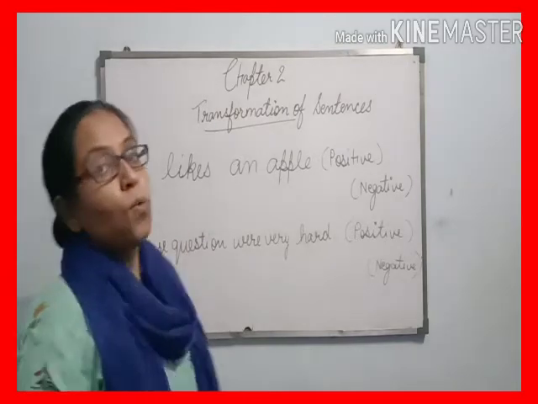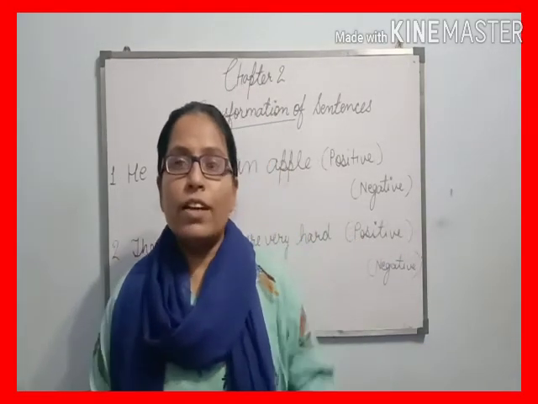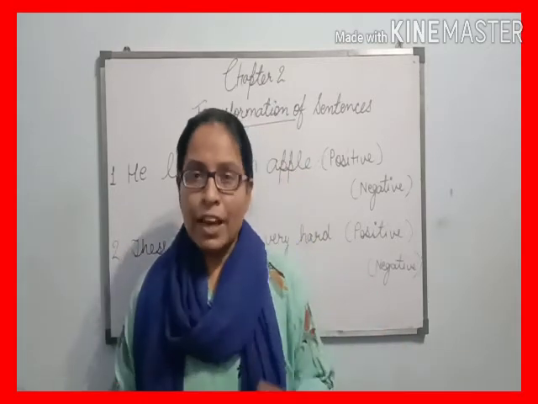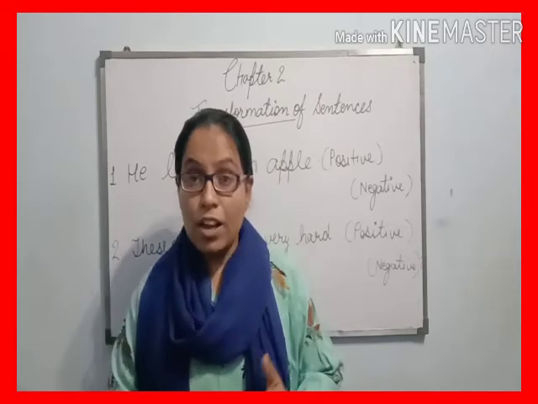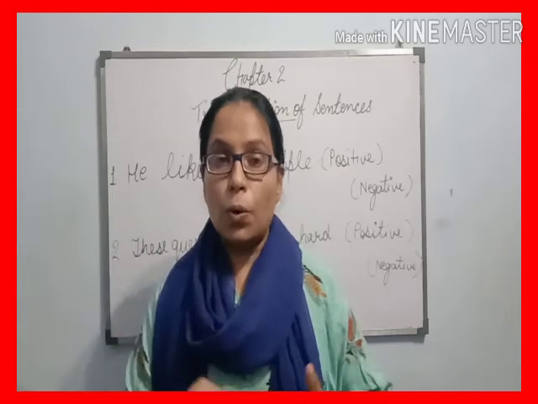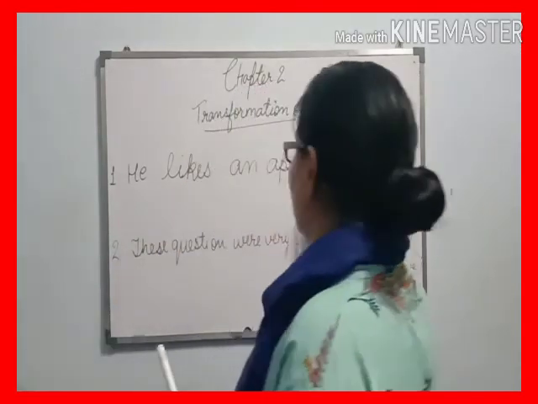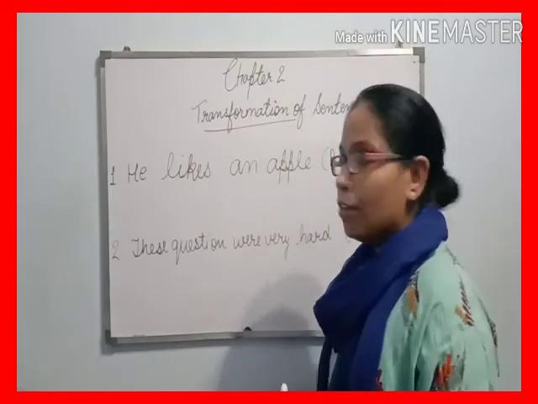So then what do we do? Beta, when you were in class 4th, I taught you the tenses. In those tenses, you learned very well which tense uses which auxiliary verb or which principal verb. So this sentence is in the present indefinite tense. How do we know?